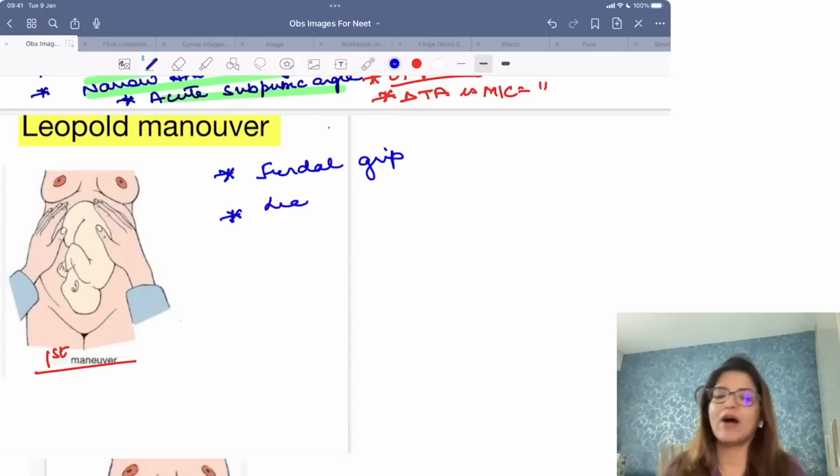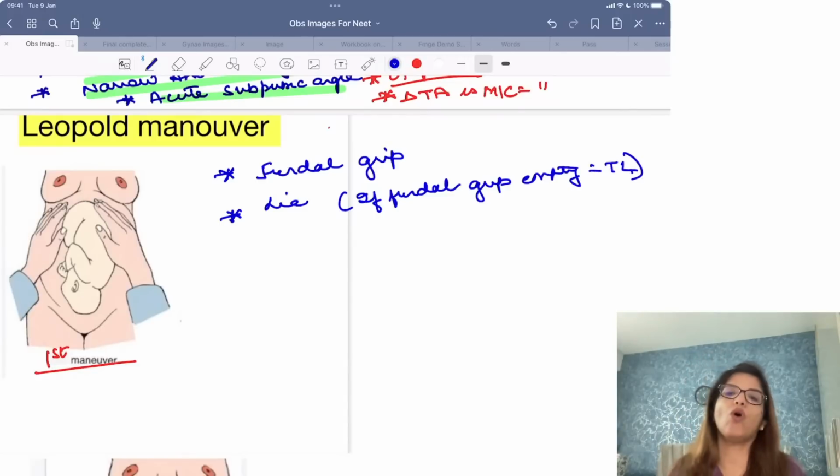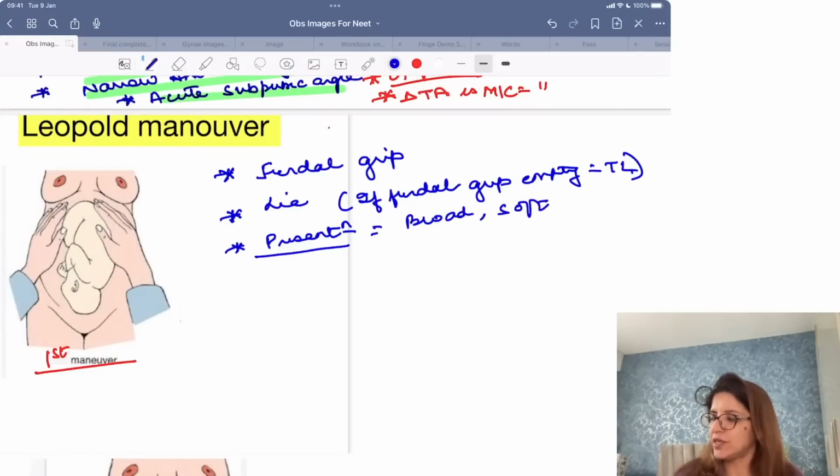It will tell you about the lie of the baby, because if fundal grip is empty, not absent, then that means it's a case of transverse lie, right? Then it also tells you about presentation. Most of the time when you are going to do a fundal grip, you are going to get a broad, soft structure.